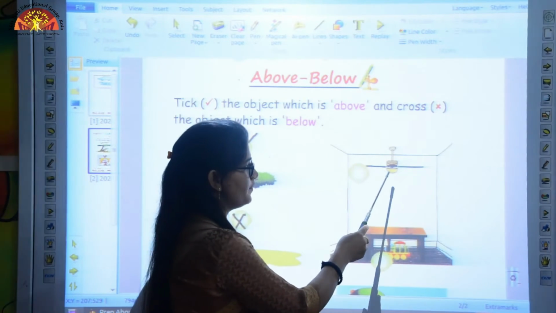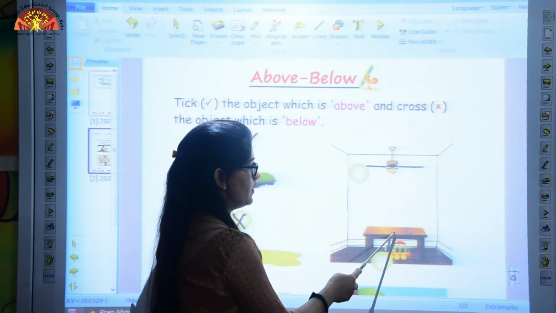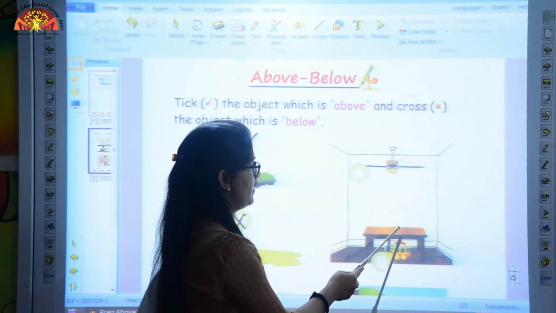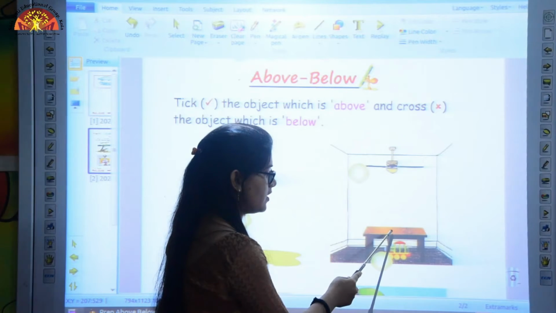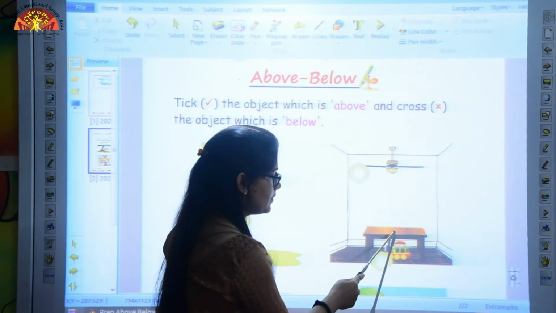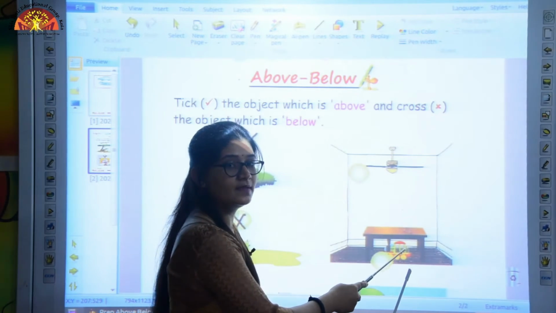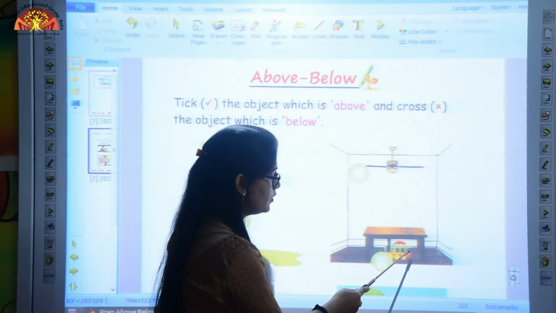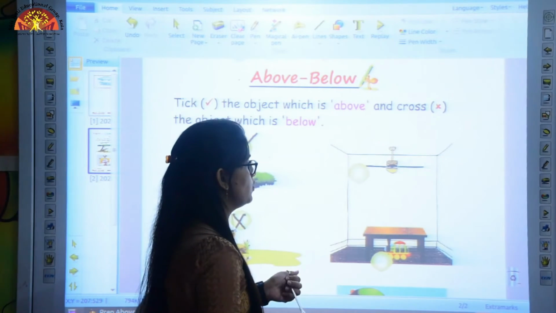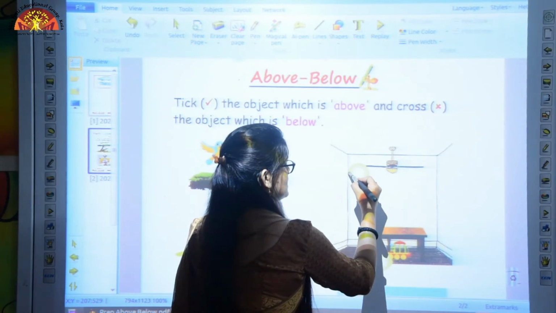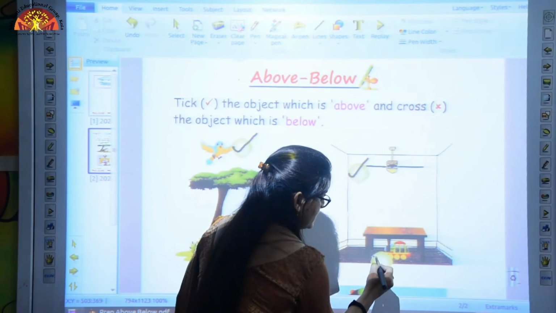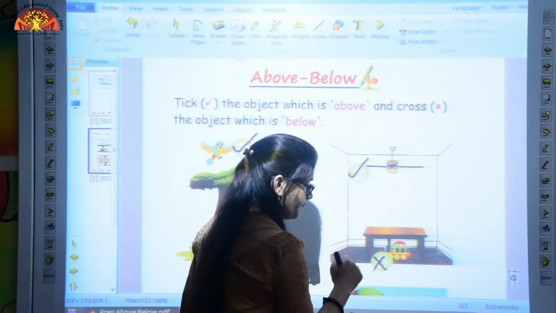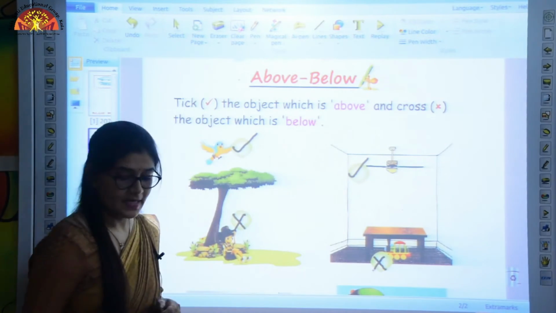Where is the fan? The fan is above the table. And where is the toy? The toy is below the table. Okay, so we will tick the object that is above like this and cross the object that is below like this. Okay.